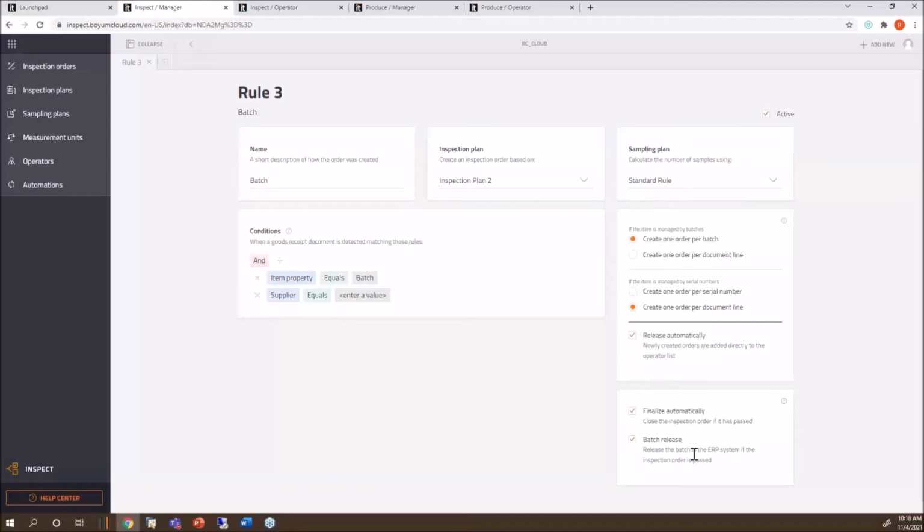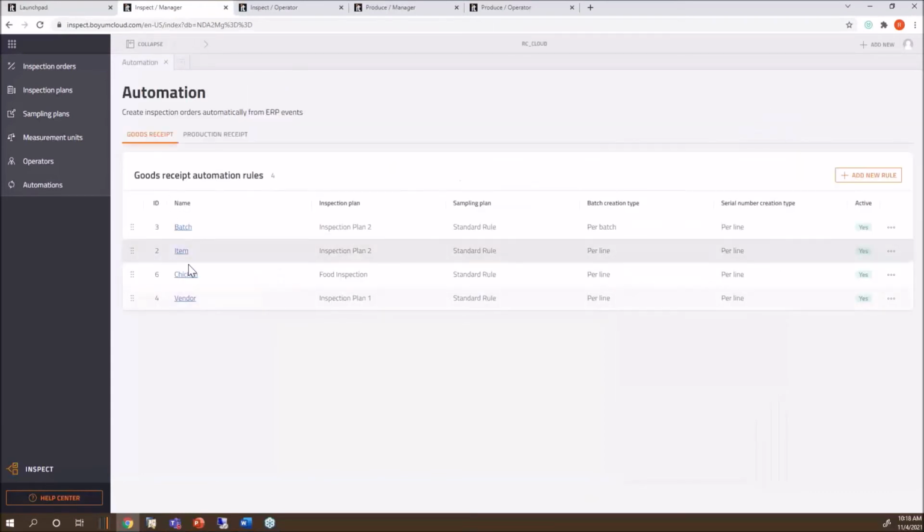And what's really nice: imagine you're bringing in raw material, let's say items into stock as locked. Those are batch items and you lock them because somebody has to do a quality control on those items, and then you release them. You probably do this manually today. Here I can say release the batch if the inspection order passed. So you set up those rules and the system will look at your transactions in SAP Business One and do what it needs to do.